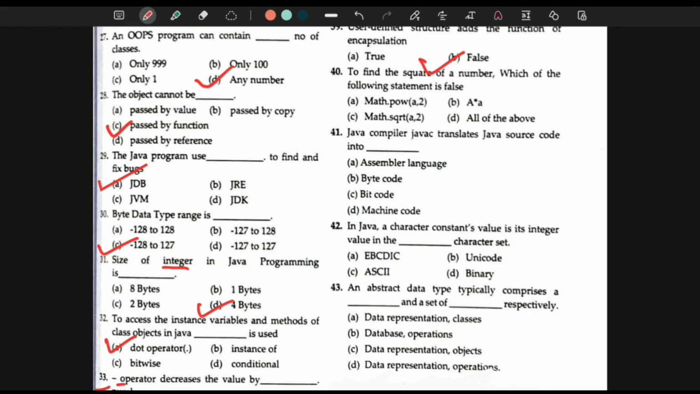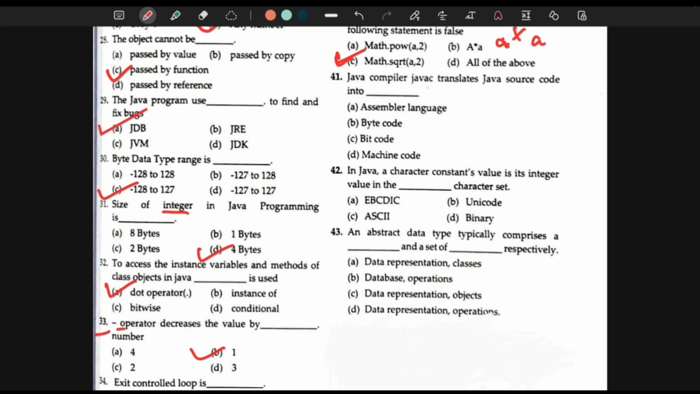Okay, next question is to find the square of a number. Which of the following statements is false? So the answer here would be Math.sqrt(a, 2), because what will it do? It will find the square root of a, and please consider this option as a into a, right? So the answer here would be this.